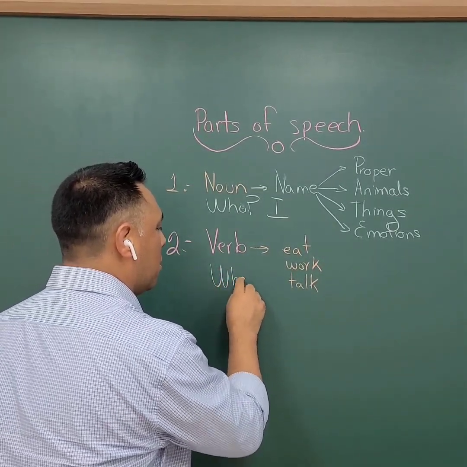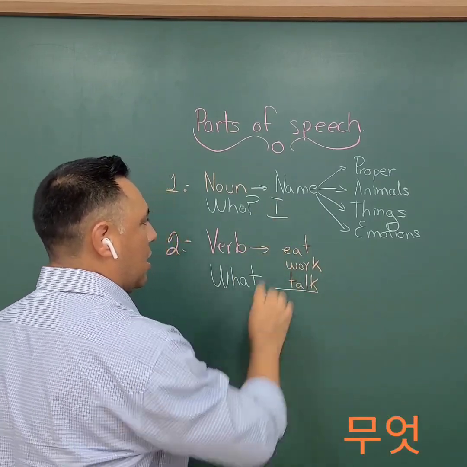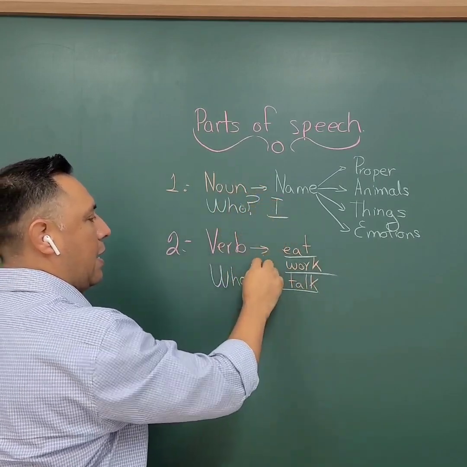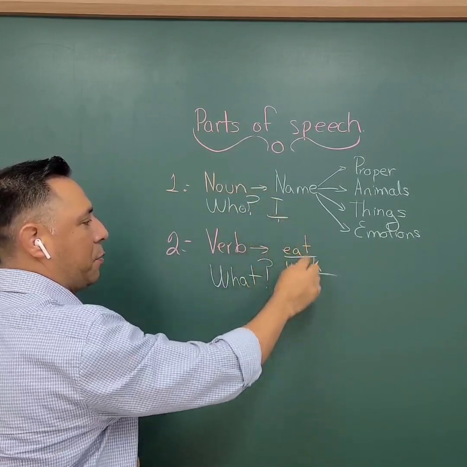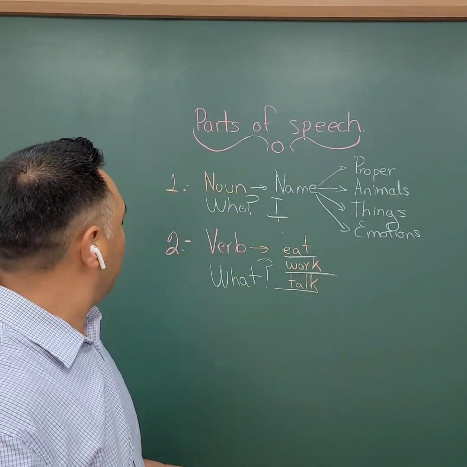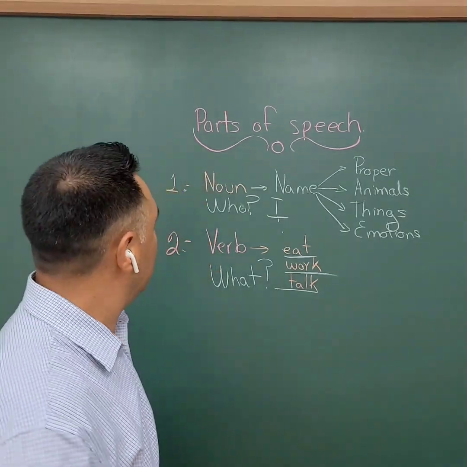What do you do? What does I do? Talk, eat, work. So, I eat, I work, I talk. Okay? So those two are the first two parts of the sentence.